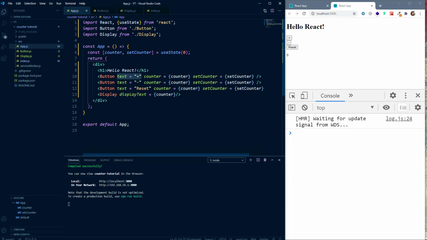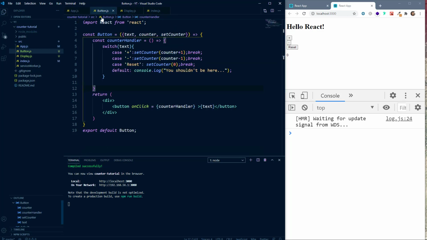After that, we learned what states are and how we can create these variables or state variables inside of React using useState, and how we can have a function to set that state variable to change the value. We passed that as a prop to the component where we required it, and inside the component we changed the state conditionally based on the buttons we pressed using the text property.